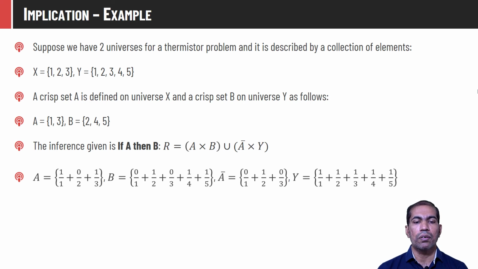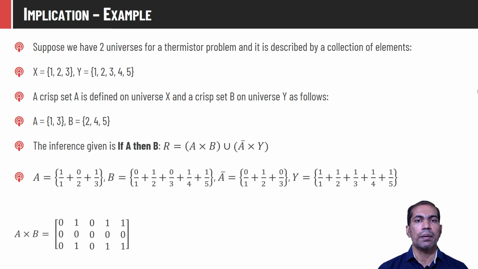So first we'll write down all the required sets here. A can be represented as 1 by 1 because the membership value of element 1 is 1 in the set A. Then 0 by 2 because element 2 is not present in set A, and 1 by 3 because 3 is present in set A, so its membership value will be 1. In a similar way we can write down B, A bar and Y. Y will have membership value for all the elements as 1 because all elements are part of the universe.